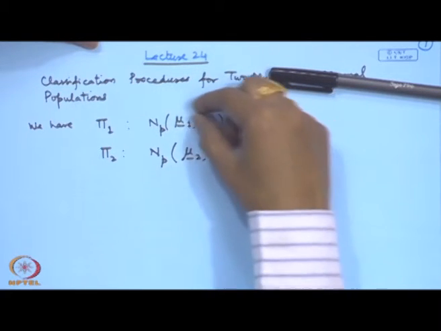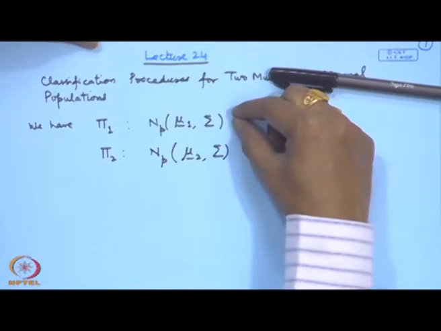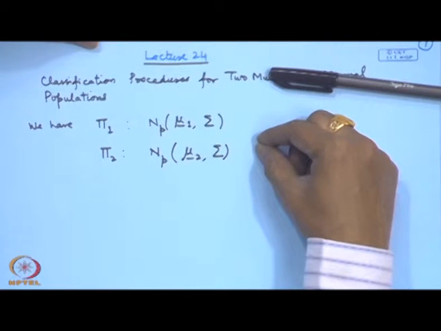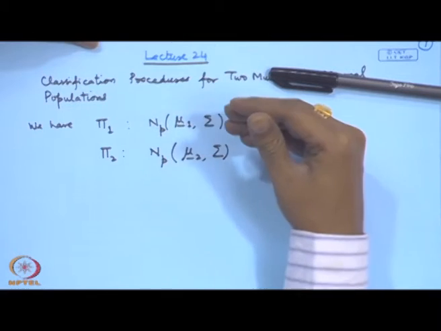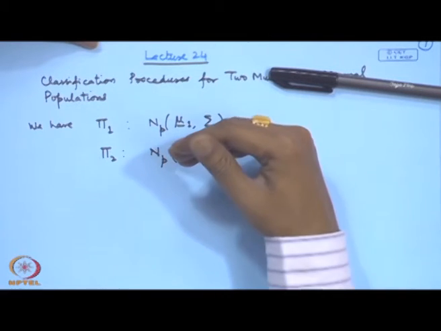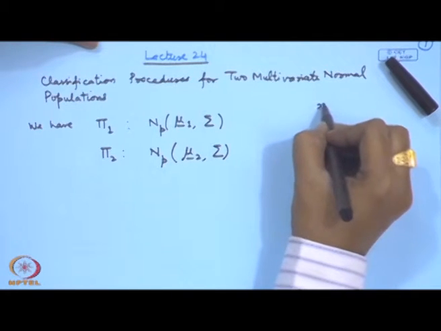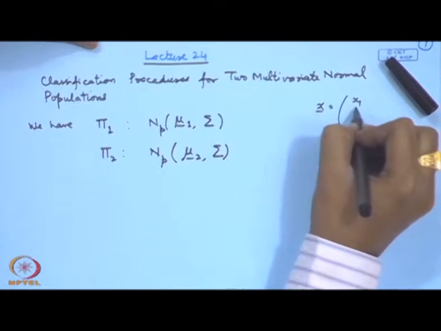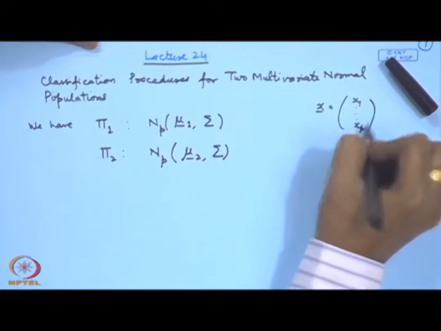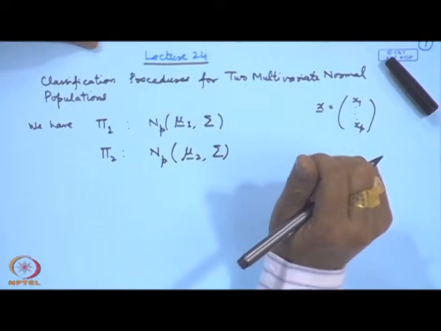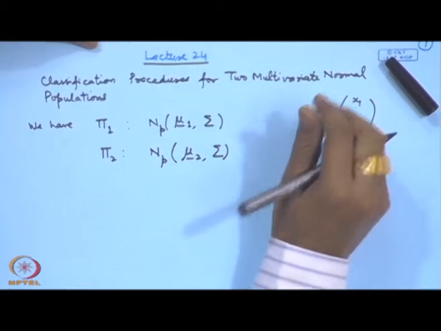For example, the first population may correspond to a particular disease and the second population parameters may correspond to another disease. So, on the basis of the observations on the patient, that is x equal to x 1 x 2 x p, we have to decide whether they are matching more with pi 1 or more with pi 2. So, this is a classical example.